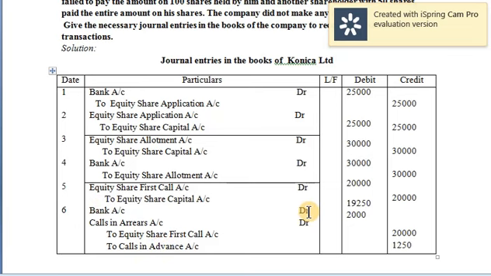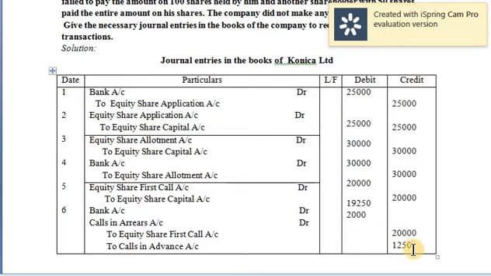Bank account, it is very clear you were supposed to receive 20,000, but before filling the value, fulfill the credit entries here. So how much you were supposed to receive from the first call? It is 20,000, that is 20 rupees into 1000. Now in the calls in advance account, one more shareholder has paid advance amount for 50 shares. 50 shares, what was the balance value? 25 rupees. 50 into 25, you're getting 1250 rupees that you've already received. So along with this 20,000 that you were supposed to receive, you're also receiving 1250 rupees in advance now. So both put together, the credit amount that you have now is